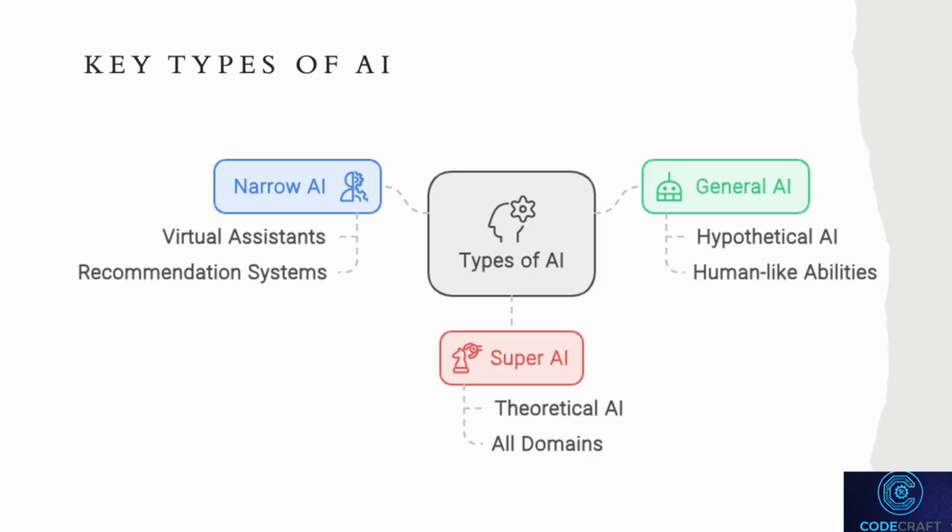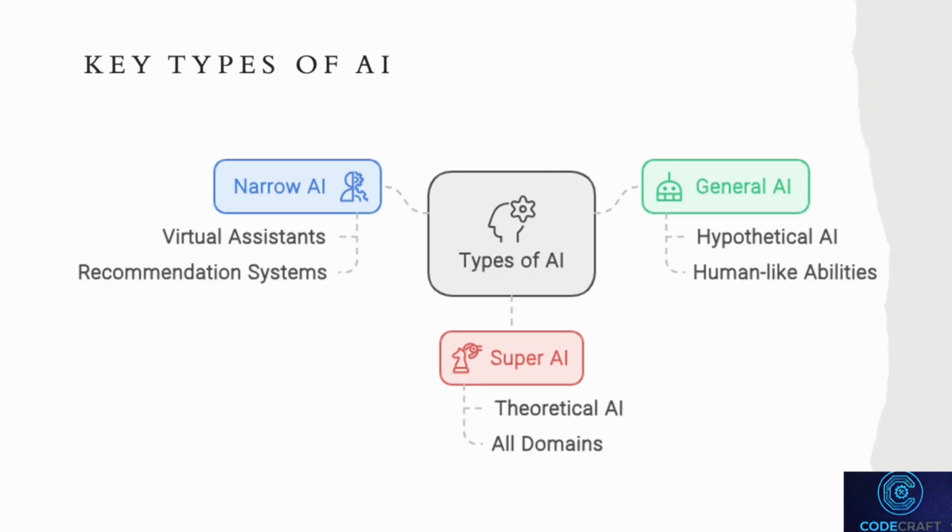Examples of narrow AI include virtual assistants like Siri or Alexa and recommendation systems used by platforms like Netflix or Amazon. These systems are highly effective within their specific domains but cannot operate outside of them.